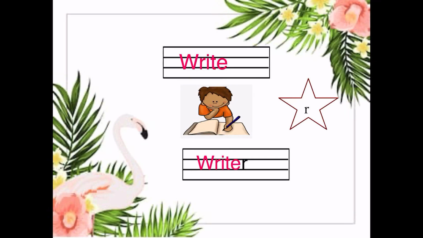Here we have the word write and writer. Are they the same? Of course not. In the first word, it is a verb. In the second one, it is a noun. In the first one, we don't have letter R at the end of the word. In the second one, we have letter R. When I say, Ahmed is a great writer. He writes a long poem.